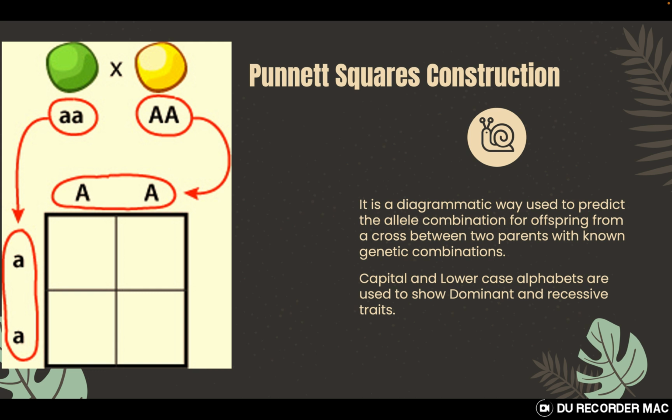I can do it on paper, using the genetic combinations of the parents to predict the genetic combination of the offspring. For example, I have a parent here with yellow color showing a dominant characteristic, and a green color seed from a plant which shows a recessive character. Both of them are homozygous.